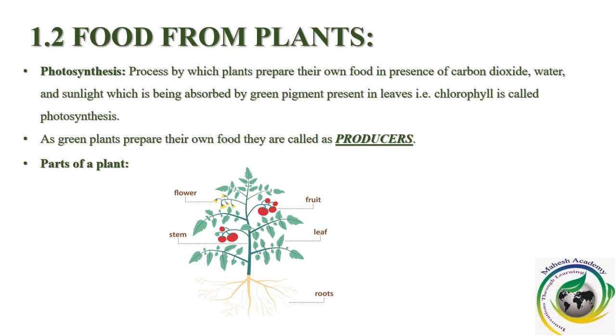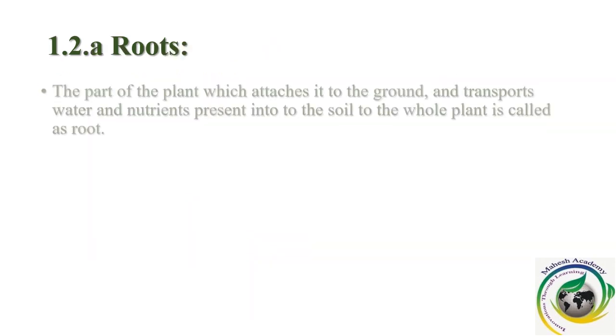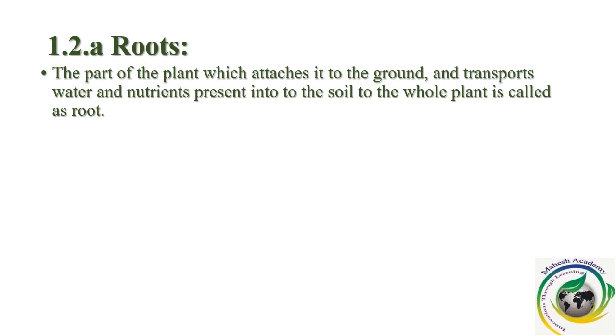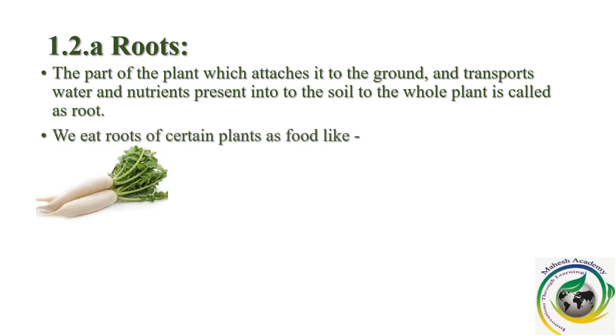All these are the different parts of the plant. All these different parts of the plant can serve as our food. How? Let's know. Roots. Now, what are roots? The part of the plant which attaches it to the ground and transports water and nutrients present in the soil to the whole plant is called the root. Understood?